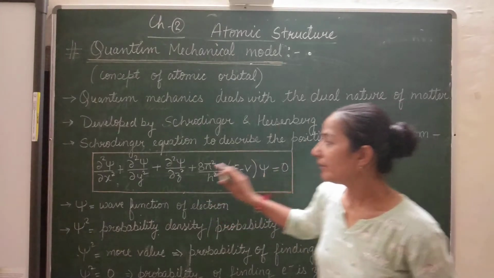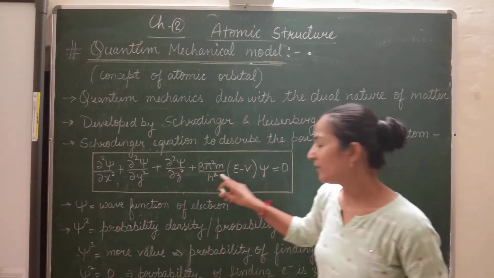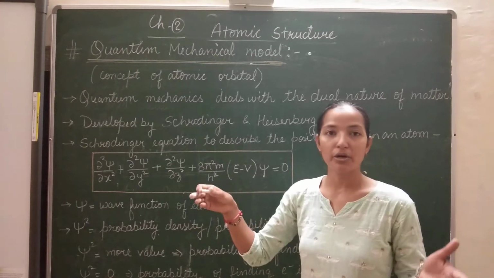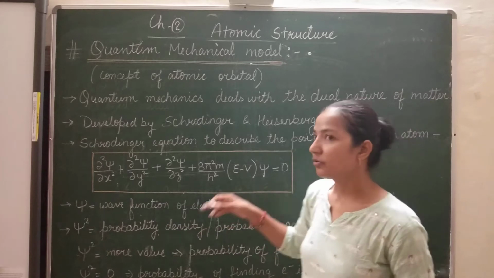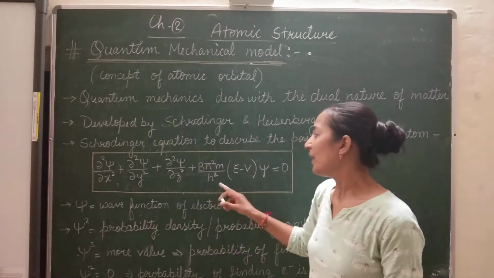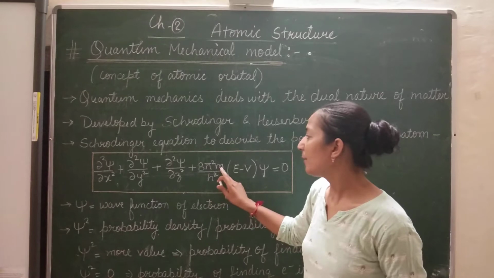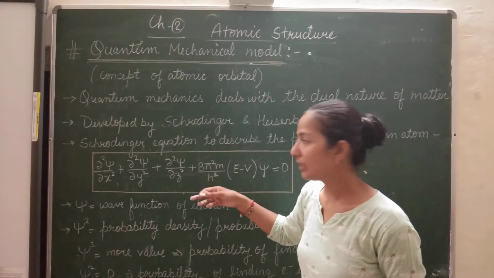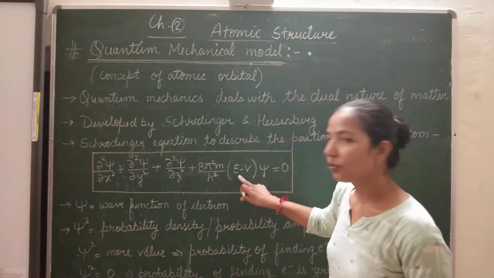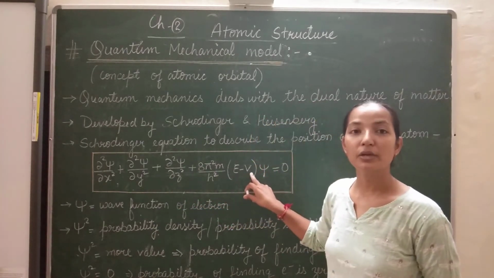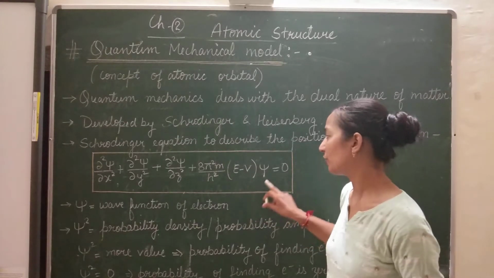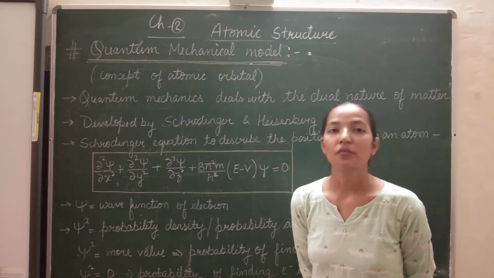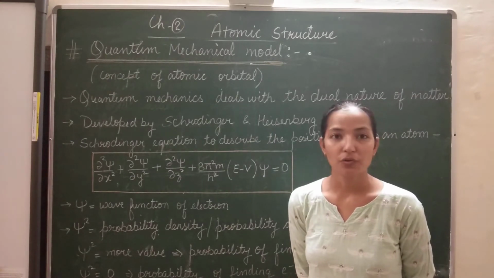Here x, y, z are the coordinates, that is three coordinates in the three axes, three dimensions. h is the Planck constant, m is the mass of the electron or mass of the particle, pi you know the value of, E is the total energy, V here is the potential energy of the electron, and psi is known as the wave function of an electron.